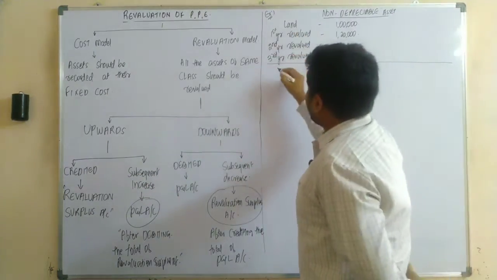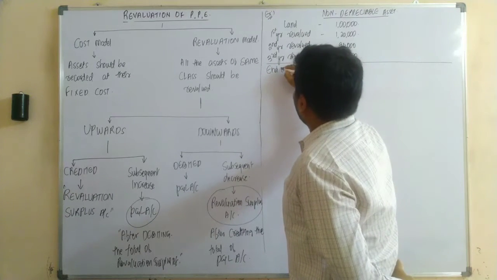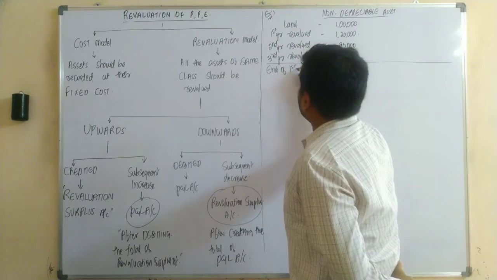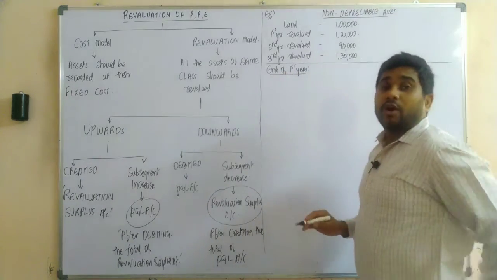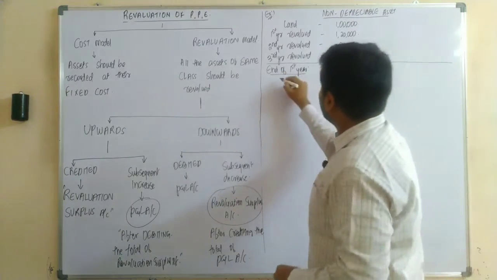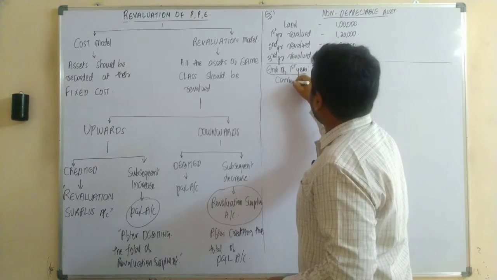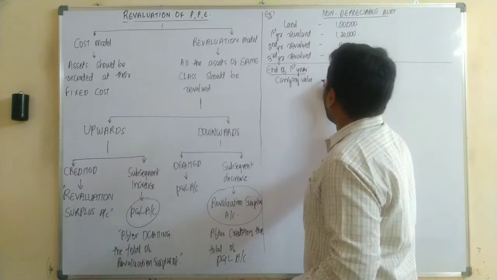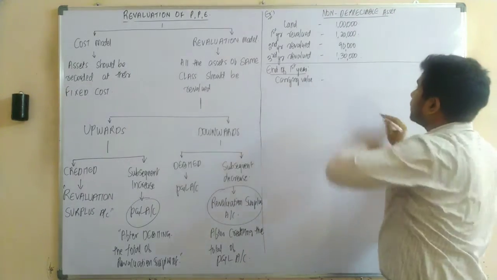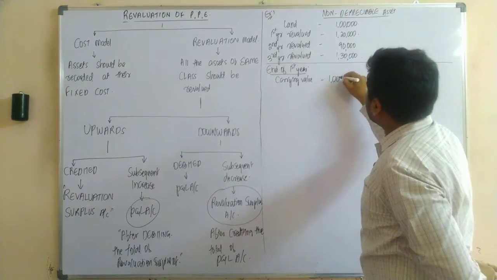At the end of first year, your carrying value of land, how much was it? 1 lakh rupees.